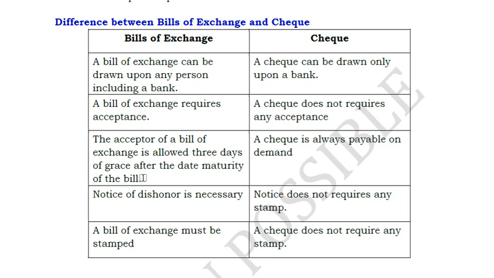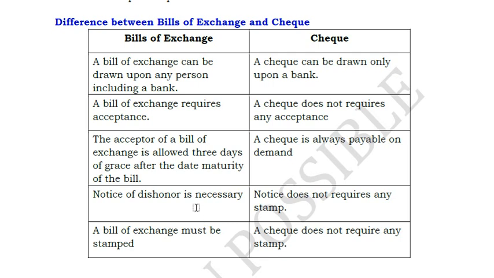The acceptor of the bill of exchange is allowed 3 days of grace. Generally, a grace period is allowed in the case of bills of exchange, but in a check, no such grace period is allowed. If the maximum date is 30, then it has to be cleared on the 30th or anytime before. And a check is always payable on demand. That means you cannot postpone it or prepone it. We can go to the bank anytime within the due date.